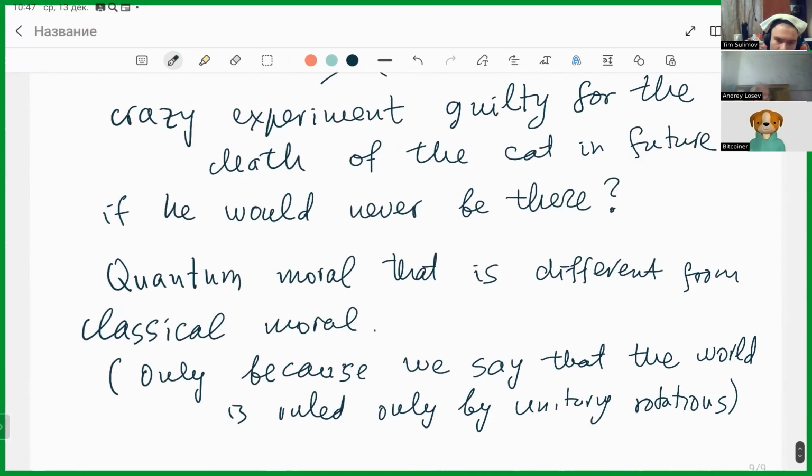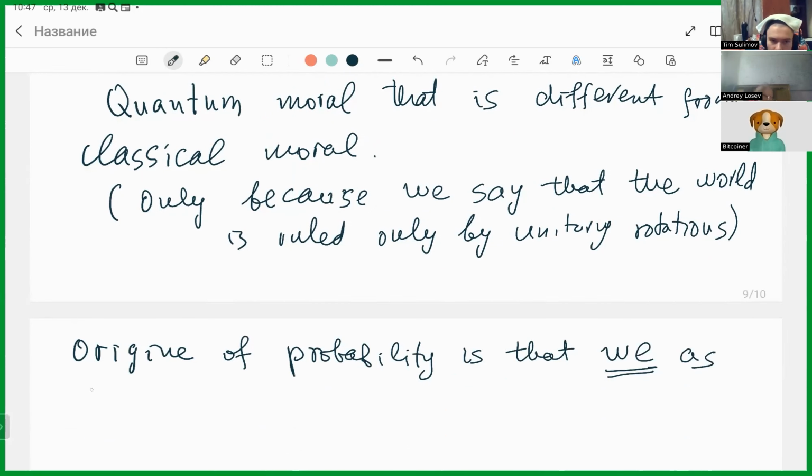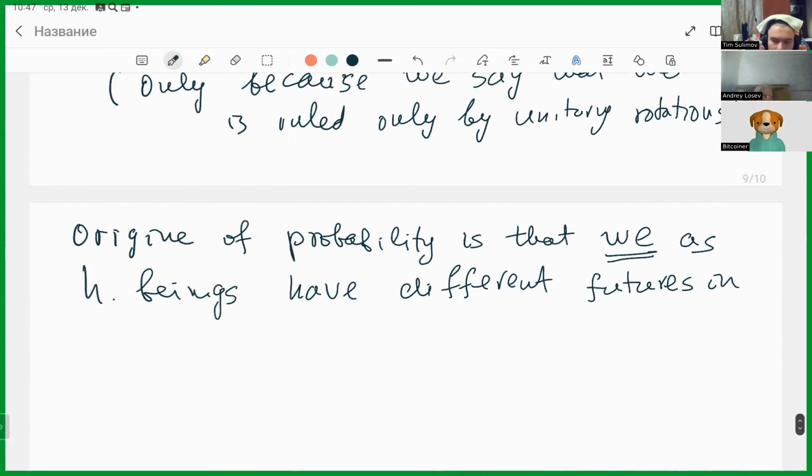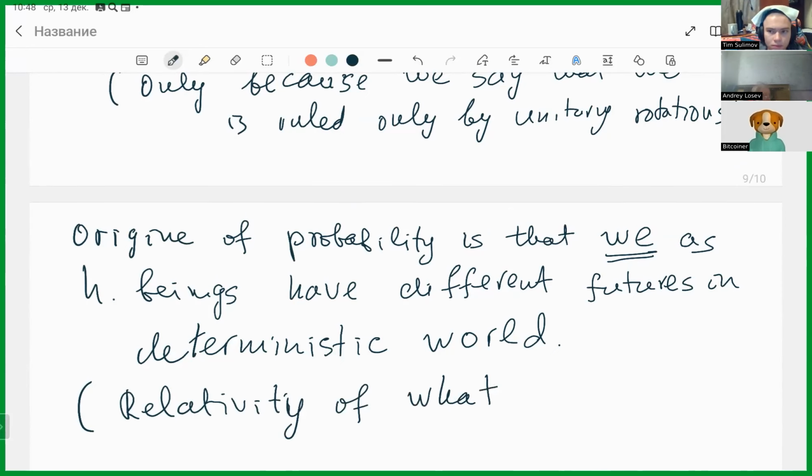So once again, what is the origin of probability? It is that we as human beings have different futures in a deterministic world. So it's not that the world is probabilistic. The world is deterministic. We have different futures. So this is, I will call it, relativity of probability.